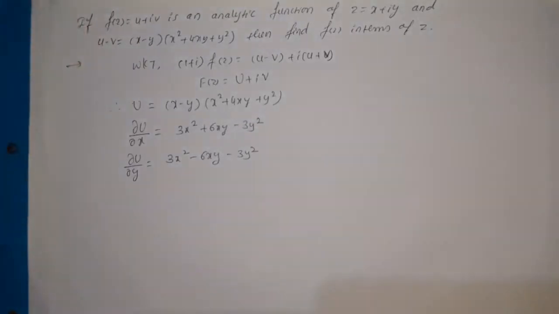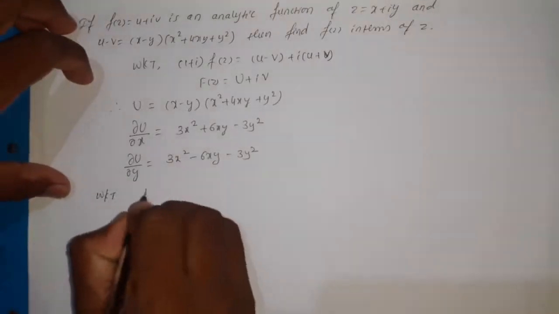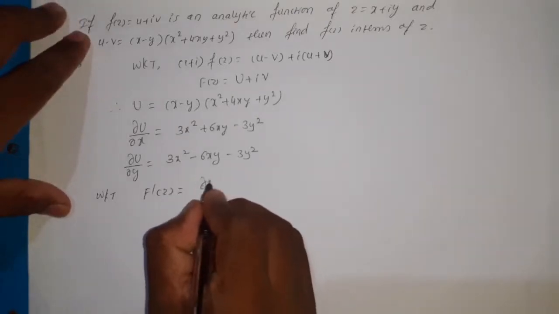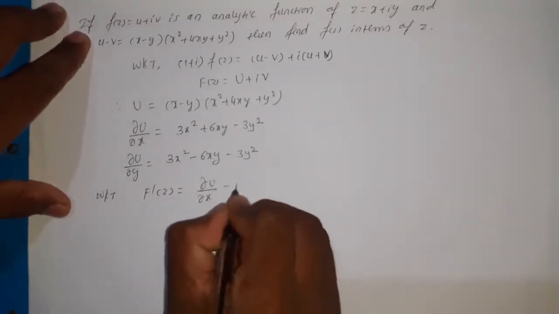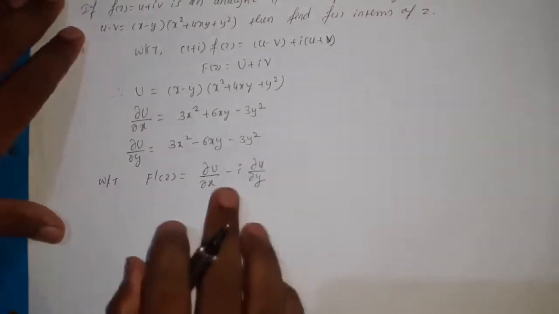So now we got the two partial derivatives, dou u by dou x and dou u by dou y, and we know that f dash of z is given by dou u by dou x minus I into dou u by dou y. So here I am writing directly.